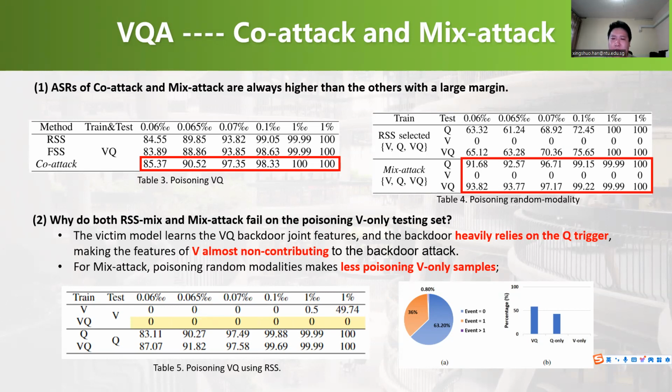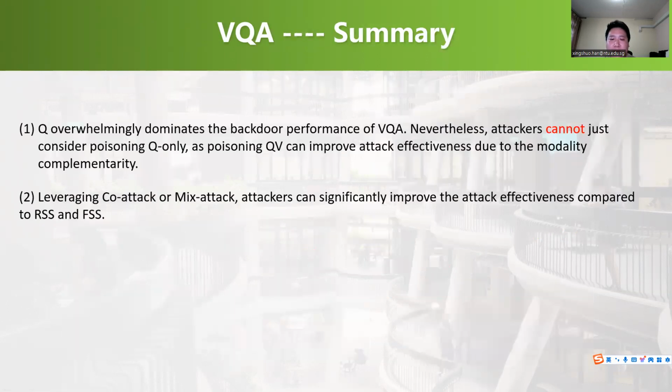The second is the victim model learns the VQ backdoor joint features and the backdoor heavily relies on the Q trigger, making the features of visual V almost non-contributing to the backdoor attack. So in summary, the question Q highly dominates the backdoor performance of VQA, and leveraging our two methods, attackers can significantly improve the attack effectiveness compared to the random selection strategy and against those strategies.